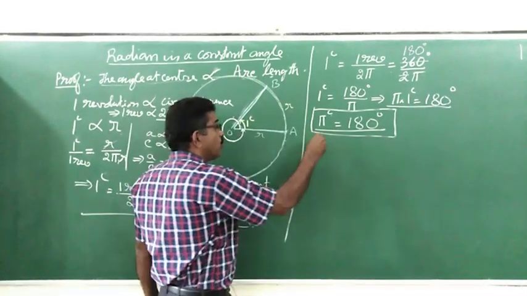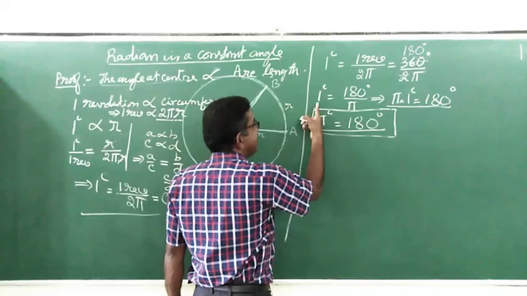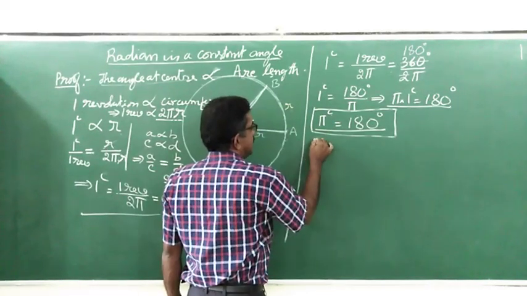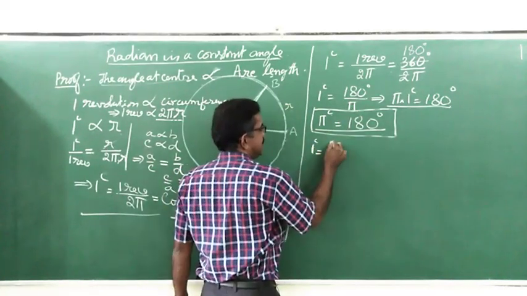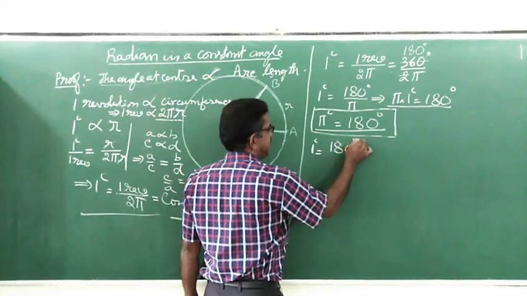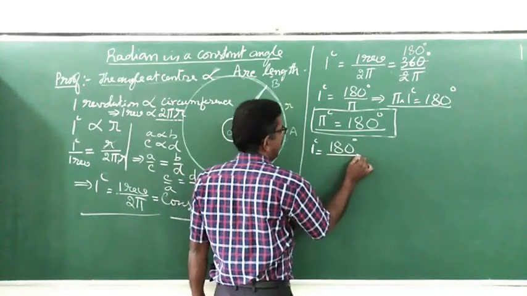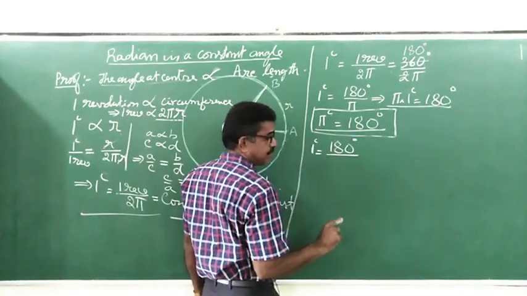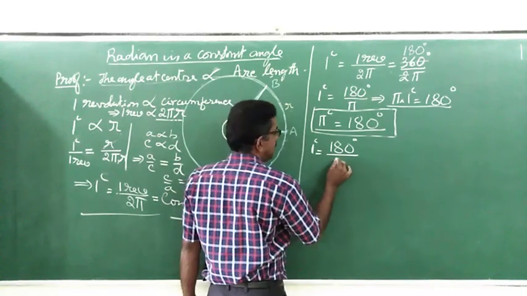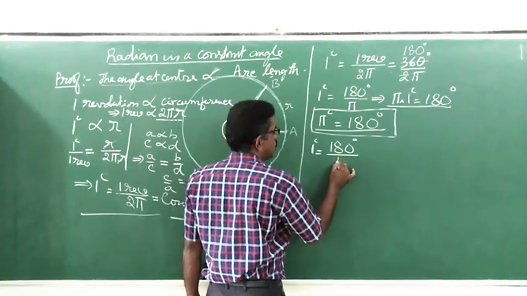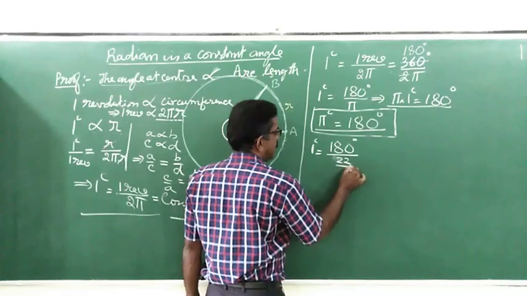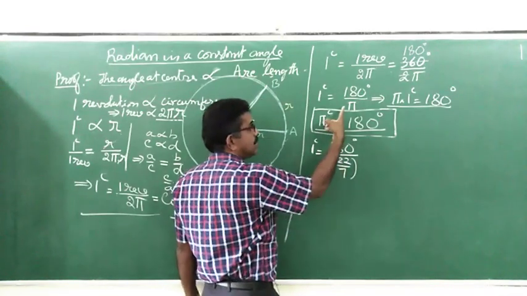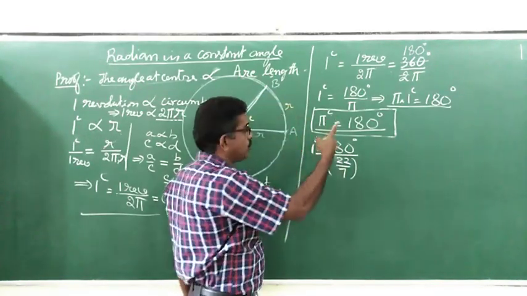Now if you want 1 radian, I can write 1 radian using the same thing. It is 180 degree divided by pi, and pi is approximately equal to 22 divided by 7, as we studied in high school.